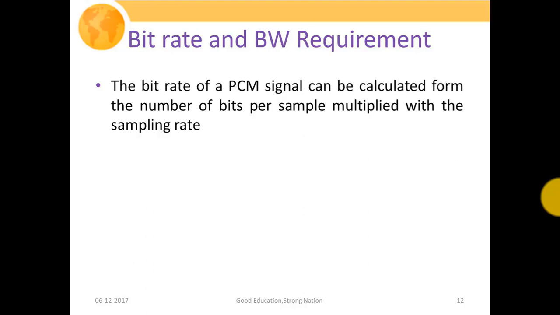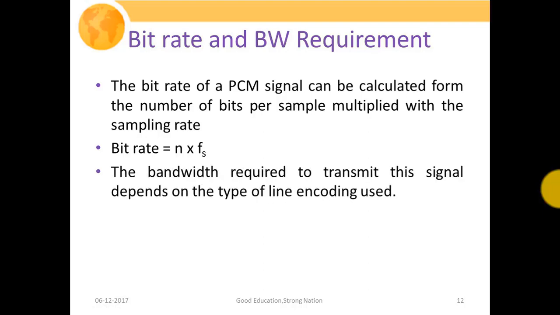So the product of the sampling rate, or sampling pulses, with the number of bits required to encode that particular sample is going to give us the bit rate, or number of bits transmitted per unit time by our PCM encoder. So bit rate is equal to n times fs, where n is the number of bits required to encode an individual sample and fs is the sampling rate, or number of pulses generated by our sampler.